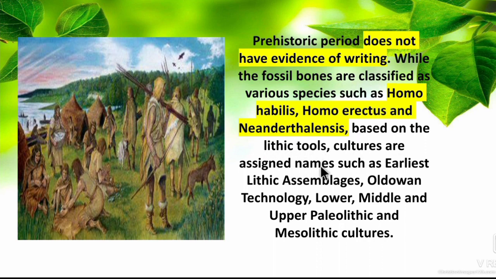Cultures are assigned names such as earliest lithic assemblage, Oldowan technology, lower, middle and upper Paleolithic and Mesolithic culture. So based on the fossil bones, based on the lithic tools only, they have given the names like Paleolithic people. And next one is upper Paleolithic people, middle Paleolithic and lower Paleolithic. Then Mesolithic and then Neolithic. So based on the evidences which they collected.